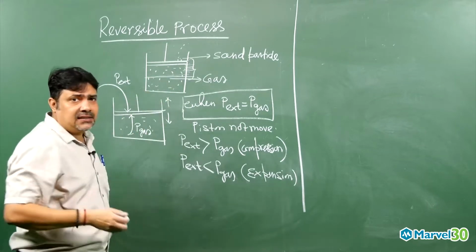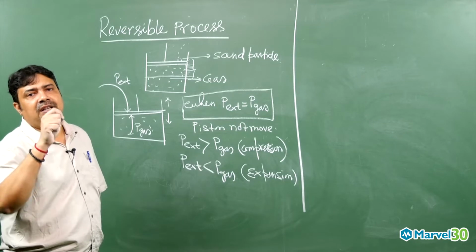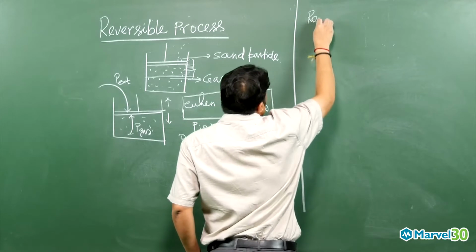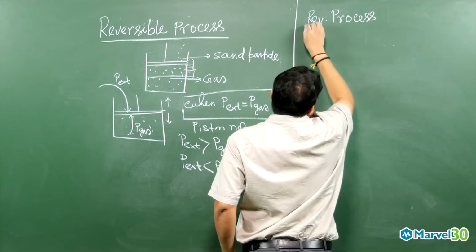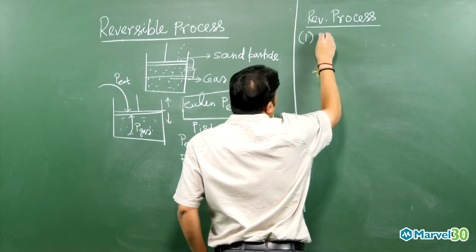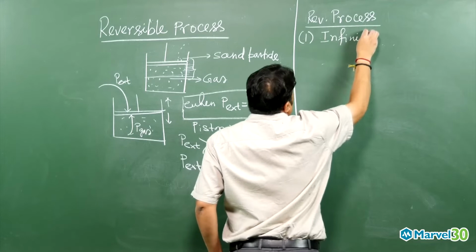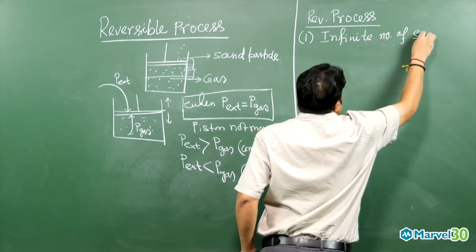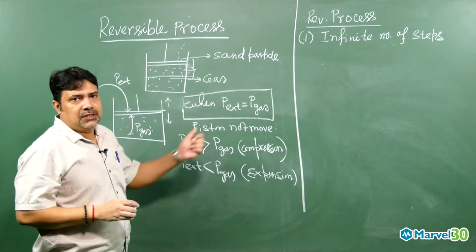During this total change there are very small changes, called infinitesimal changes. So for the reversible process, the first thing you need to understand is that an infinite number of steps should be involved.